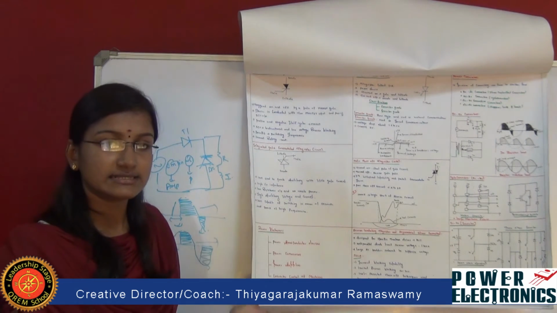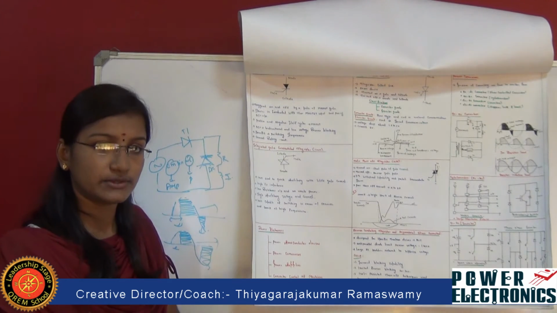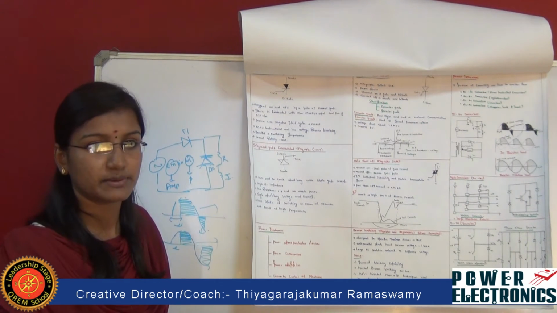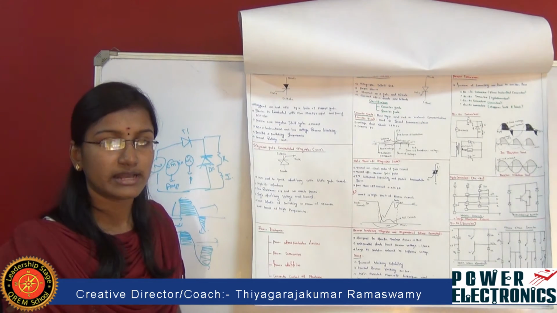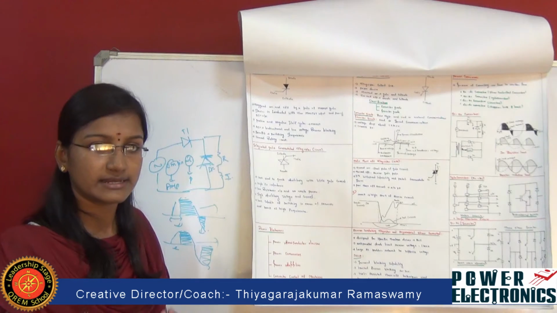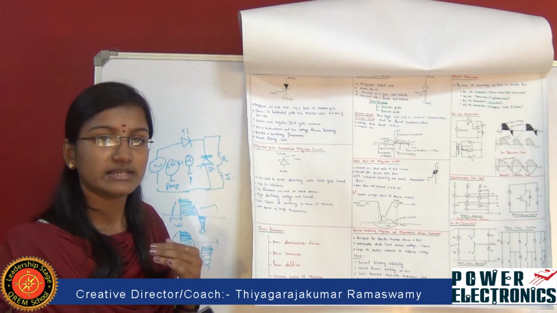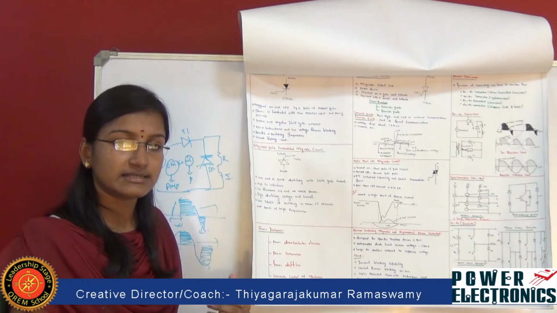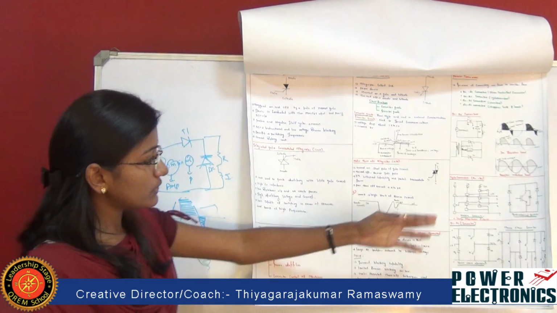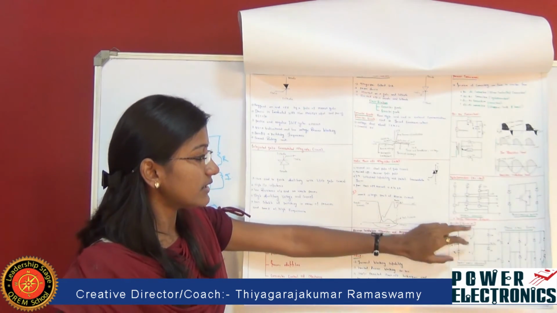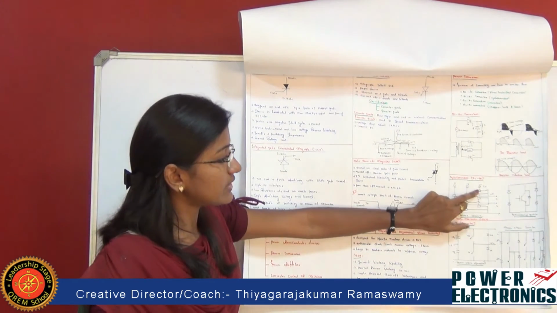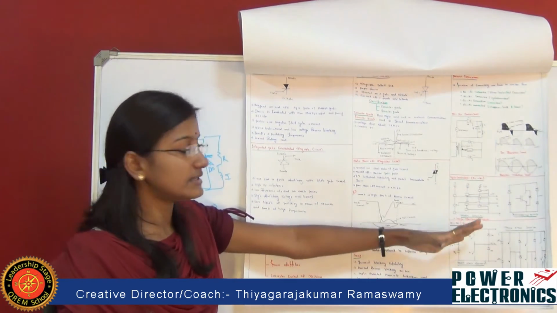Here we can convert the AC supply to DC, again from DC to AC, and also we can convert an AC supply directly to an AC supply. For example, in an induction motor, we convert a 3-phase AC supply into DC. Again, by using a 3-phase inverter, we convert this DC supply into AC so that the induction motor starts running. Coming to AC to AC converter, one example is the matrix converter, which has a 3-phase input, which produces the output.